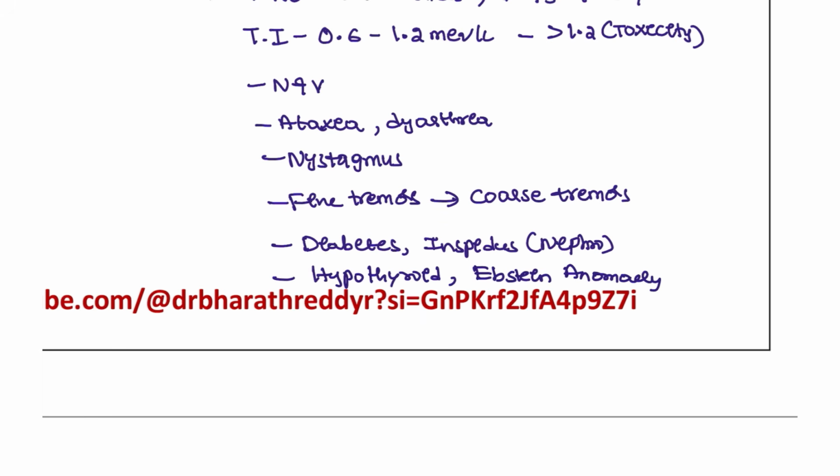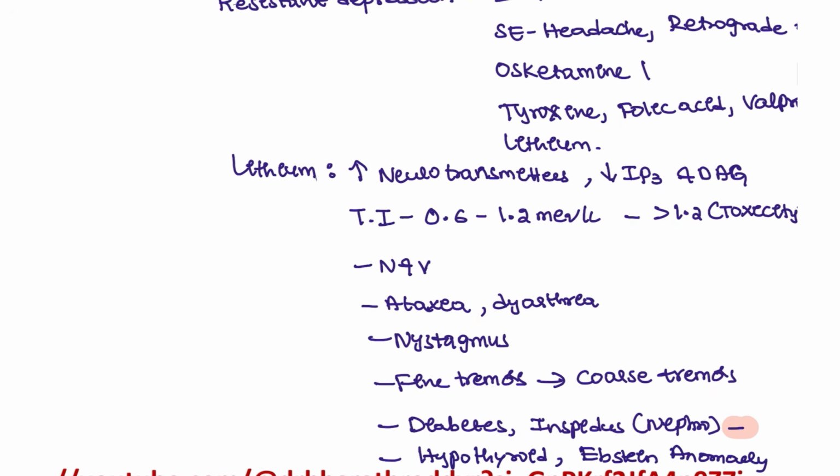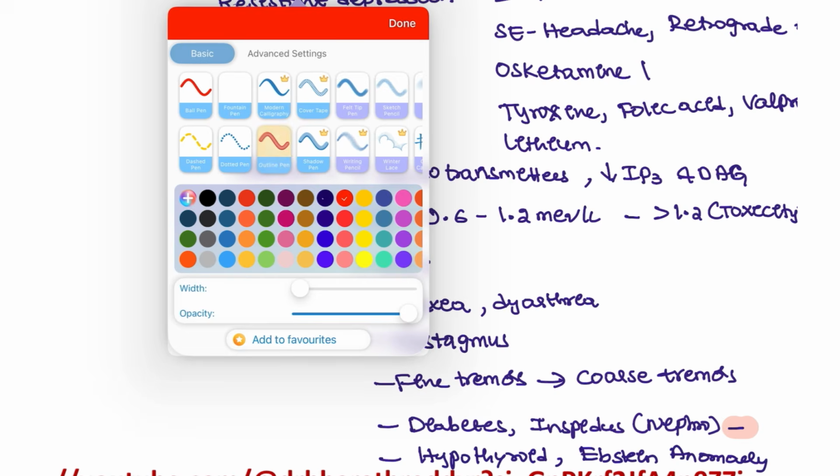If a mother is taking it, this can cause the Ebstein anomaly. So ultimately, in the end stage, there is no antidote. You have to take this patient for hemodialysis only. And the one question that is asked here: what is the drug to treat the diabetes insipidus? We are actually not going to give the thiazide.